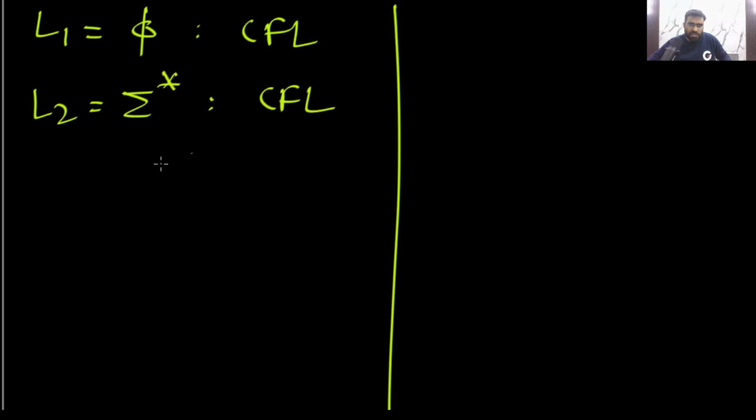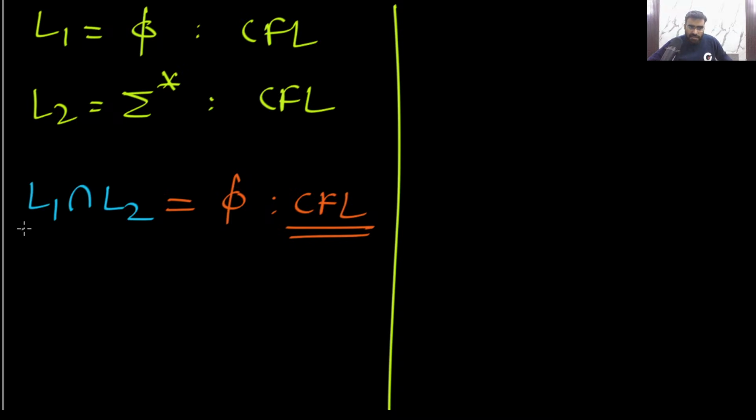Let me give you two examples. For example, consider L1 equal to the empty set. Is this CFL? Yes, this is CFL, very good. If I give you another language, sigma star, is this CFL? Yes, of course, this is CFL. Now, what about their intersection? The empty set intersection sigma star will be the empty set, and yes, that is CFL. So you can see the intersection of CFLs may be CFL. Here in this example, L1 is CFL, L2 is CFL, their intersection is also CFL.